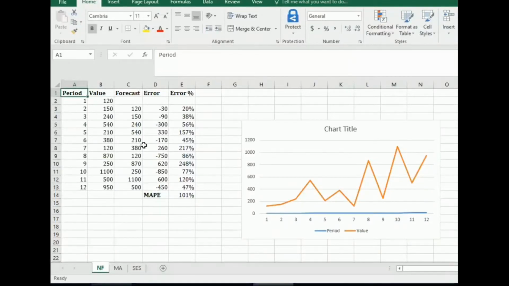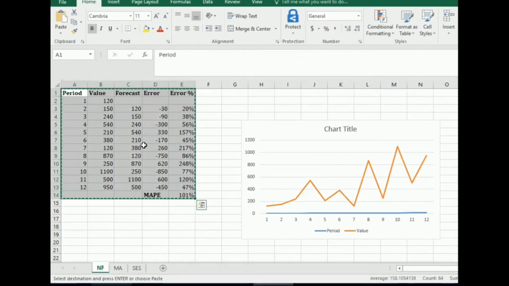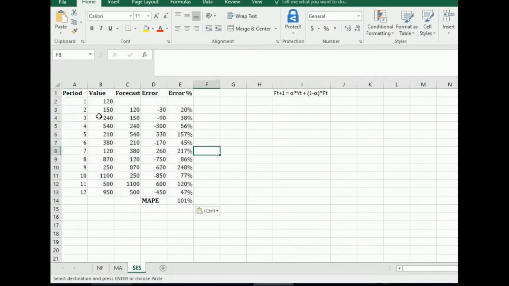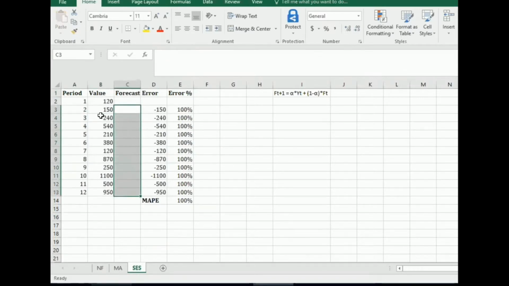Okay, the next method would be single exponential smoothing. So what I'll do, I'll copy and paste the same values and formulas into a new sheet. I'll remove the forecast values. Okay, if you remember, this is the formula for single exponential smoothing.